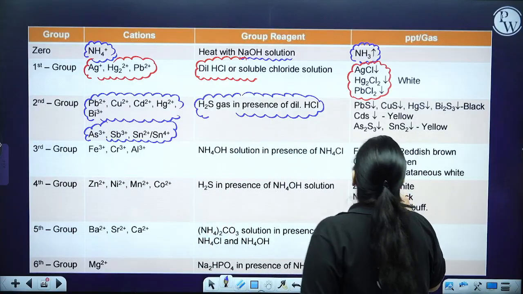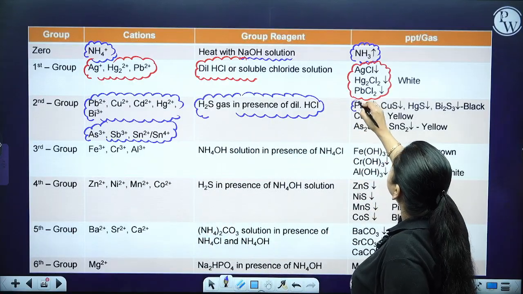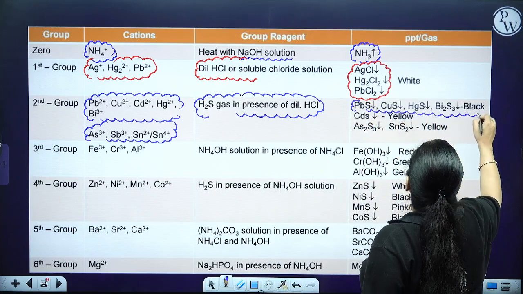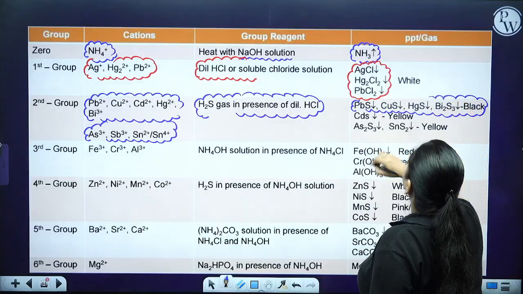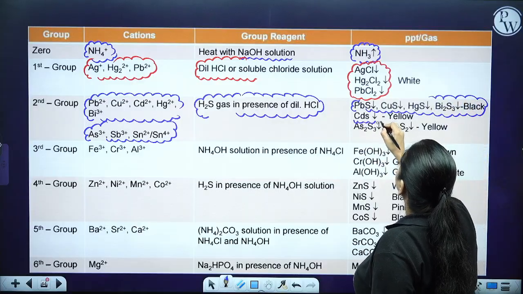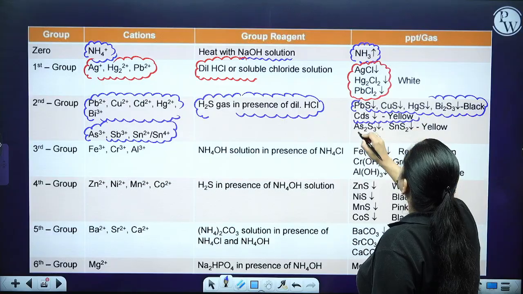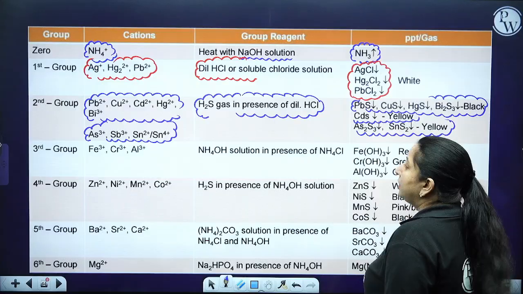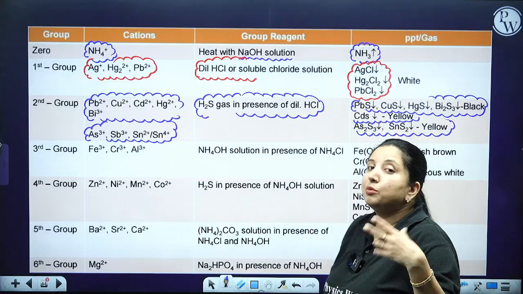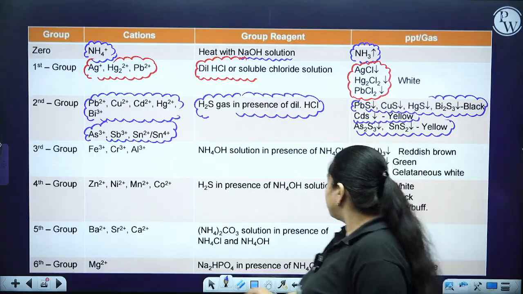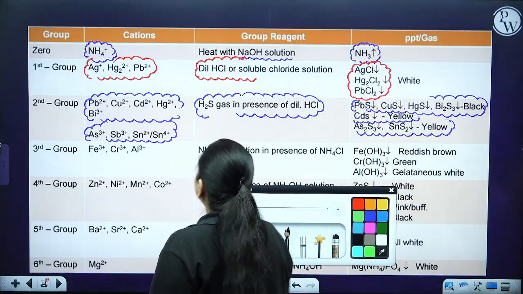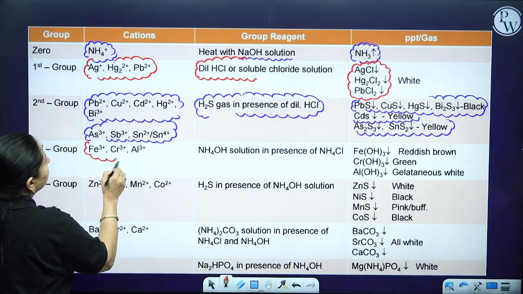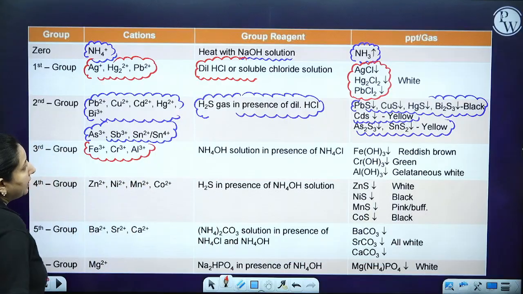So over here, if your solution becomes black in color, then copper, lead, silver, bismuth can be present. If it becomes yellow in color, then it is cadmium, and if it is arsenic or tin, then also it is going to be yellow in color. Now say suppose you do not get this also, so you will be moving ahead towards the next group, that is your group 3. Your group 3 members are going to be iron, copper, chromium and aluminum.